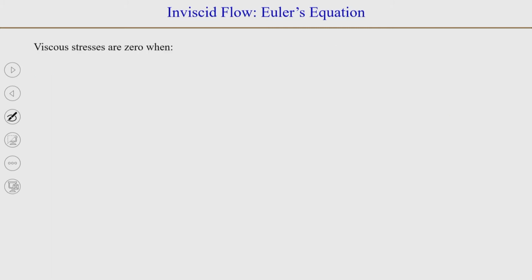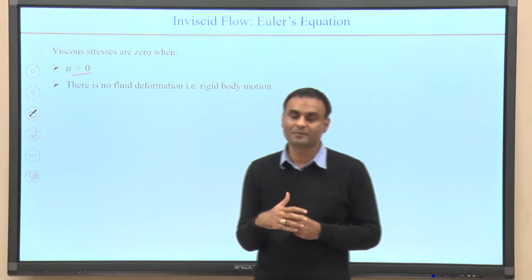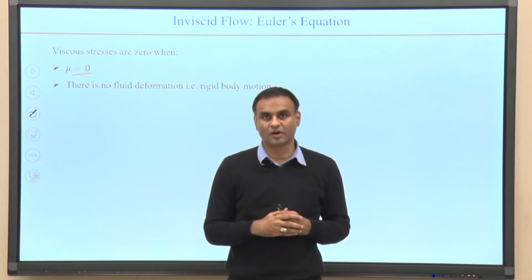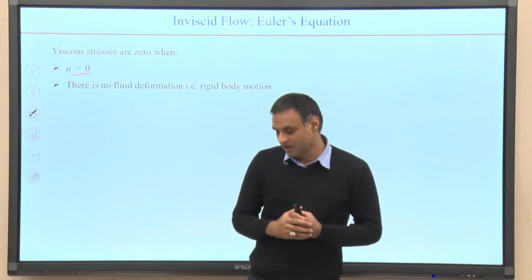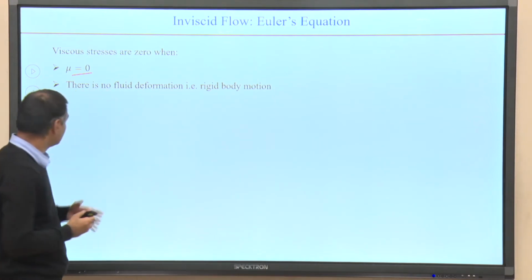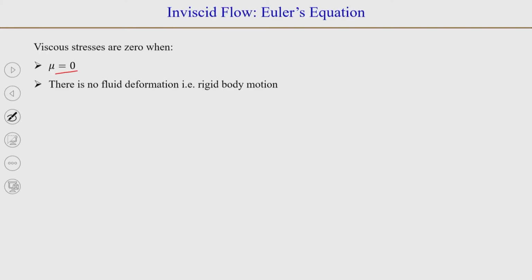Okay. So, when viscous stresses are 0, we can also say that mu is 0, and remember how we defined fluid: fluids are those that have continuous deformation happening in them when a shear stress is applied. Now, viscous stresses are what contribute the shear stress.